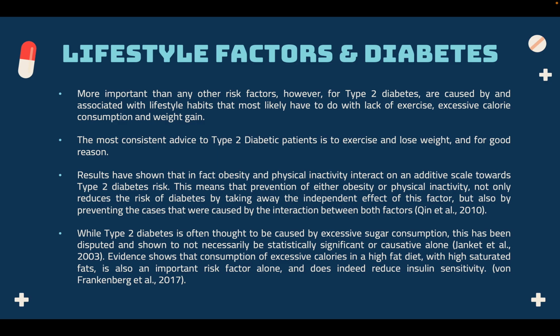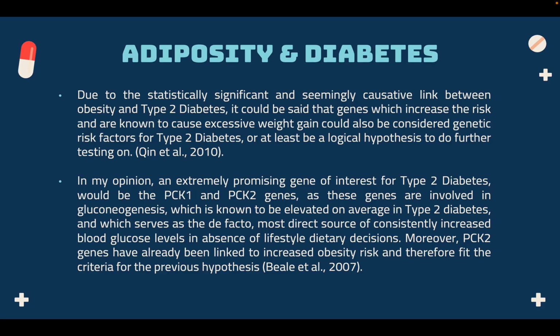Evidence shows that consumption of excessive calories in a high-fat diet with high saturated fats is also an important risk factor alone and does indeed reduce insulin sensitivity. Due to the statistically significant and seemingly causative link between obesity and type 2 diabetes, it could be said that genes which increase the risk and are known to cause excessive weight gain could also be considered genetic risk factors for type 2 diabetes, or at least be a logical hypothesis to do further testing on.